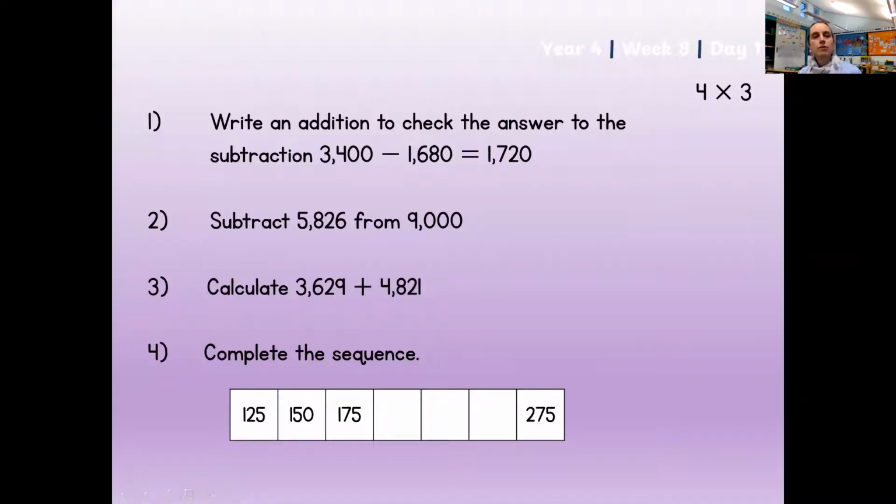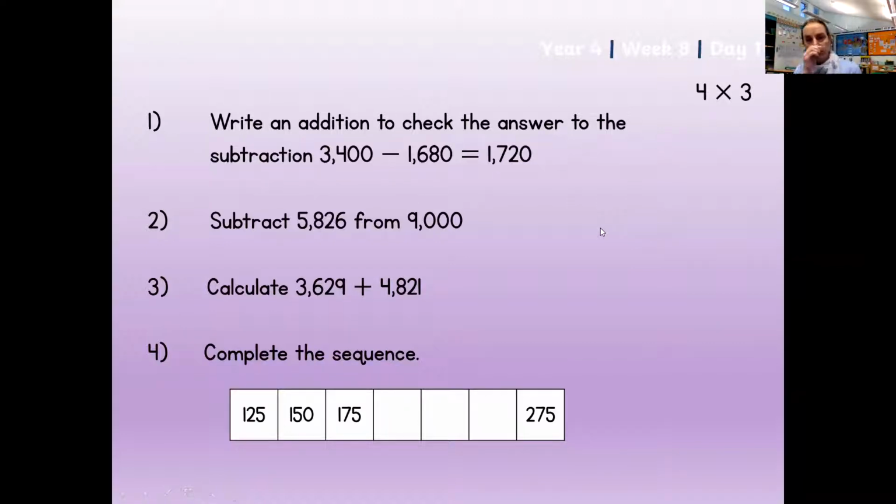Okay, first thing I'd like you to do, we've got 4 questions to answer here. What I want you to do is have a look at the questions, then pause the video while you try and answer them, and then we'll go through the answers. There is also at the top on the right, just 1 times table question to answer as well. So there's 4 questions and that. So pause the video, have a go at these questions, okay?